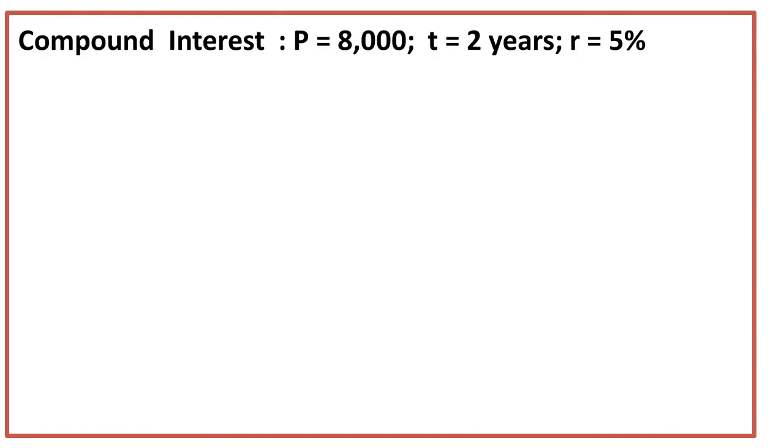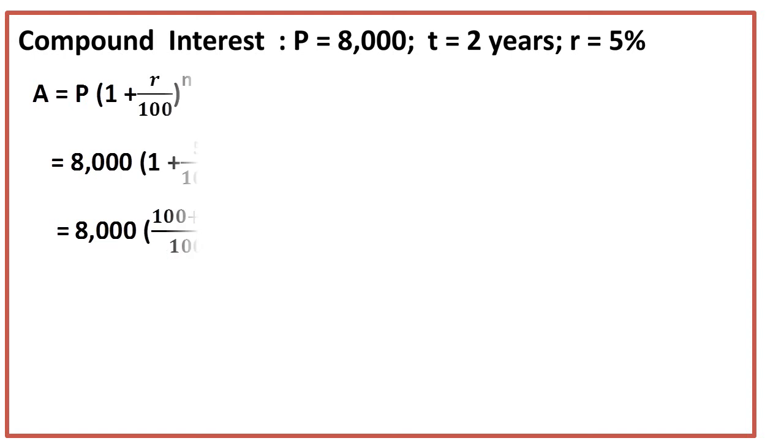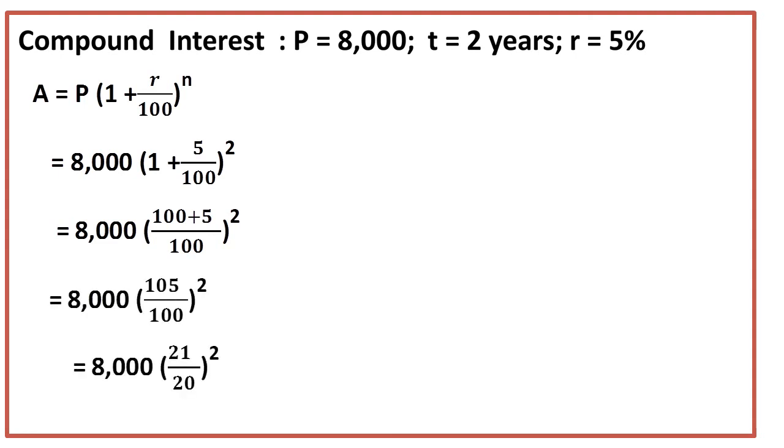In the next step, find out the compound interest by considering the same principal, time and rate of interest. Use the formula amount is equal to P into 1 plus R by 100 to the power N, that is 8,000 into 1 plus 5 by 100 to the power 2. Take the LCM, it results as 100 plus 5 by 100 whole to the power 2.